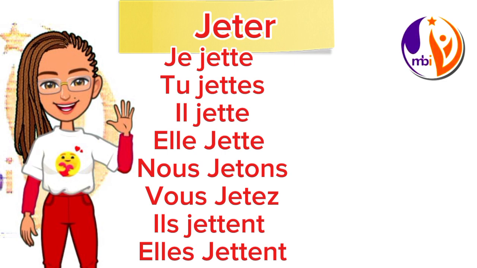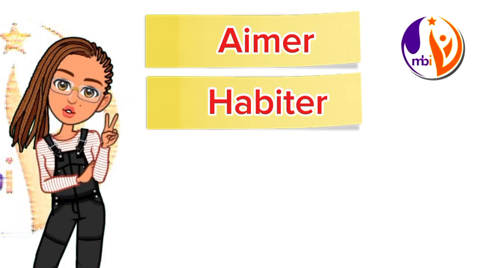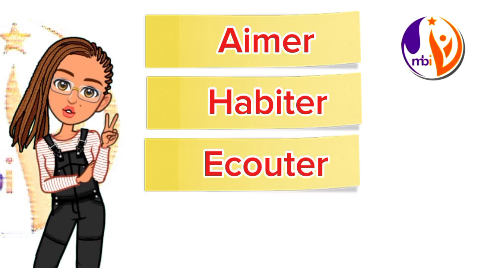For every verb starting with a vowel like aimer, habiter, écouter, for je, you're going to be removing the e. Let me say it this way. Vowel and vowel, most of the time when you talk about je, they are not friends. So one vowel will have to leave for the other vowel to stay.